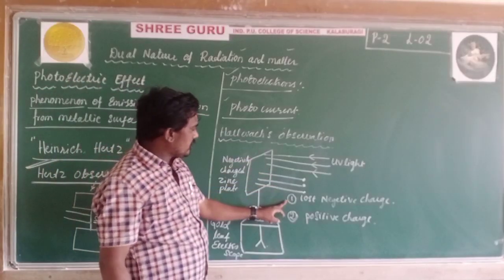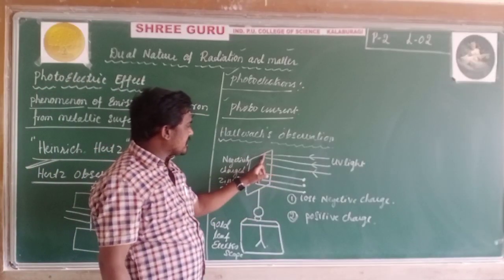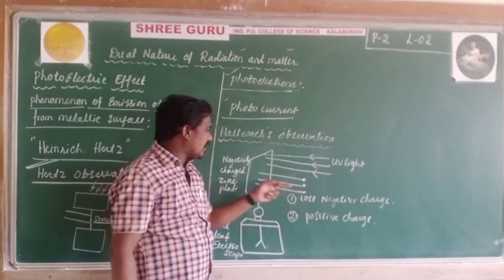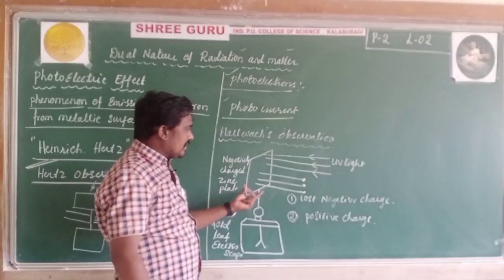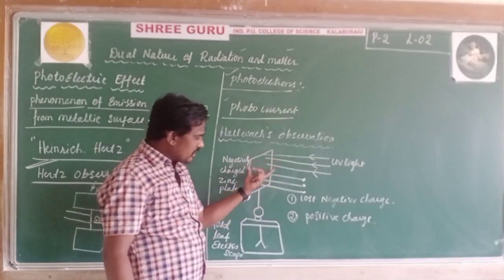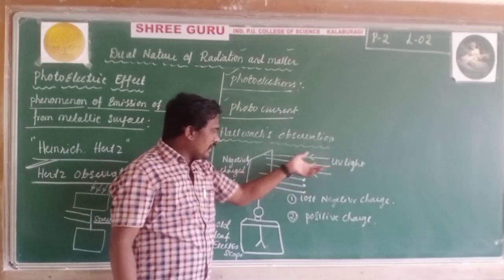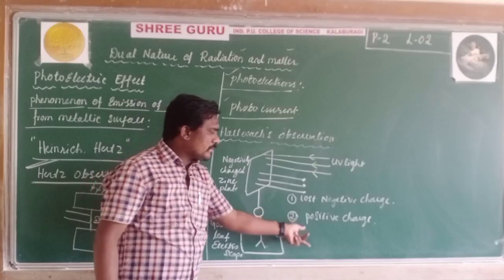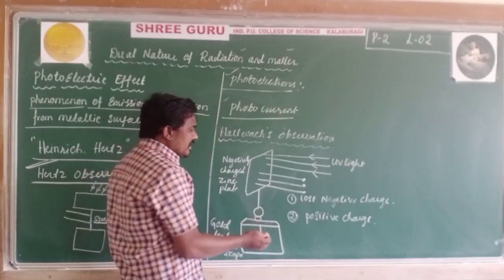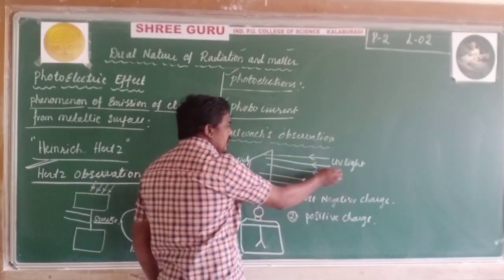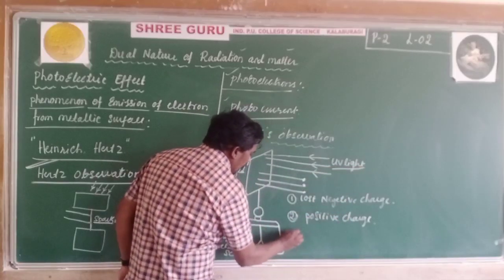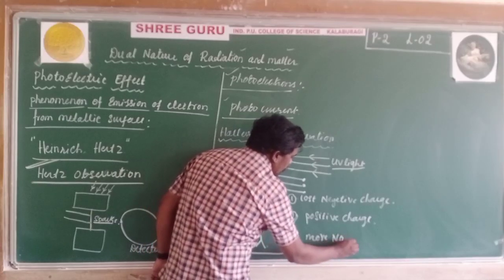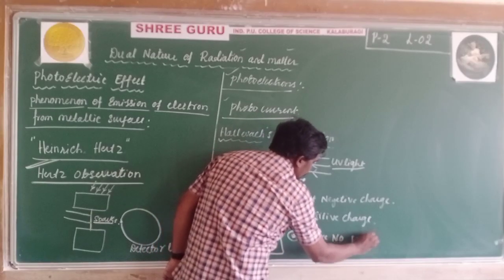First he observed that a negatively charged zinc surface was illuminated by UV light. It lost all the negative charge and became neutral. Again UV light is incident on that neutral plate, and it becomes positively charged. Again this plate was illuminated by UV light, meaning more positive charges.